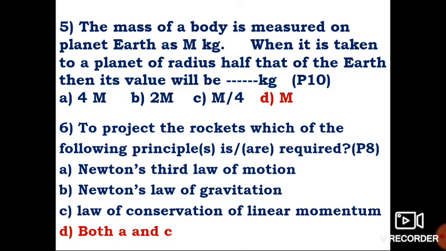Fifth one, the mass of a body is measured on planet Earth as m kg. When it is taken to a planet of radius half that of the Earth, then its value will be dash kg. Answer m. Sixth one, to project rockets, which of the following principles is required? Answer both A and C. That means what? A, Newton's third law of motion, and C, law of conservation of linear momentum. So answer D, both A and C.